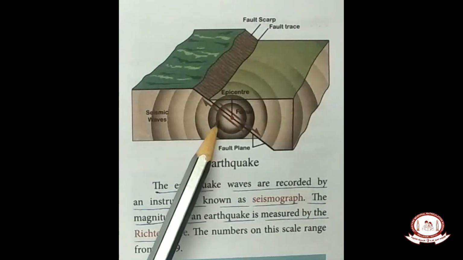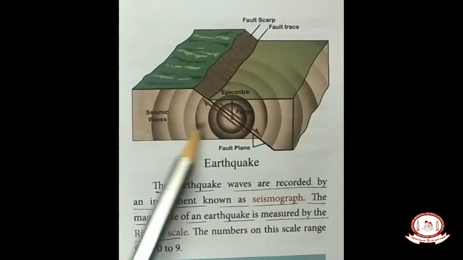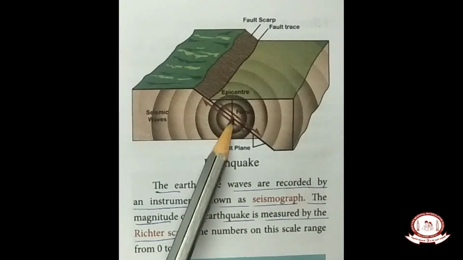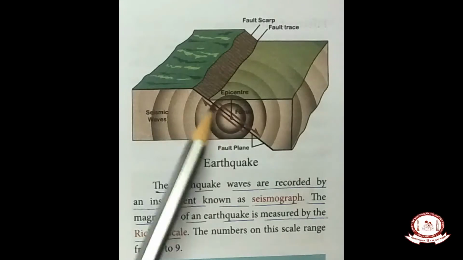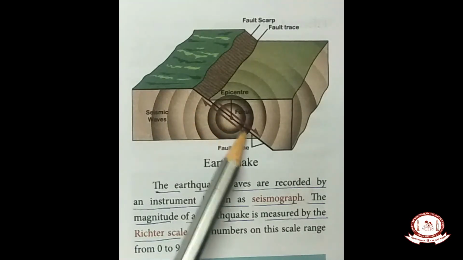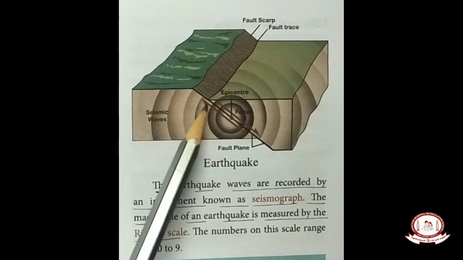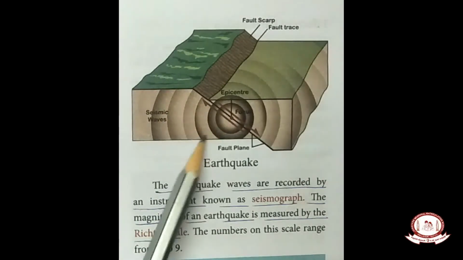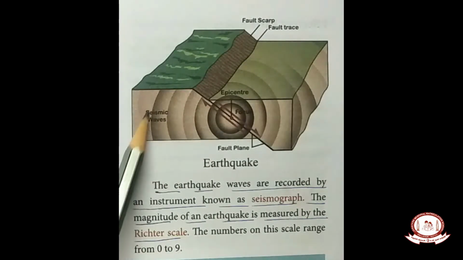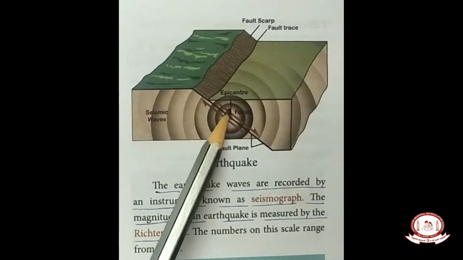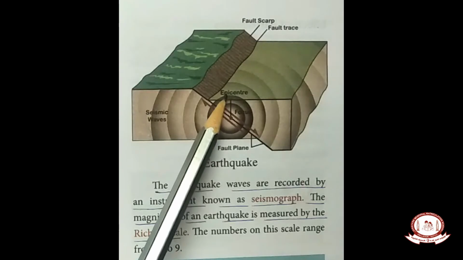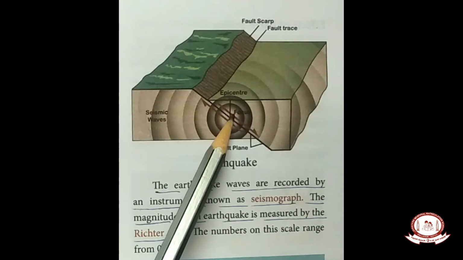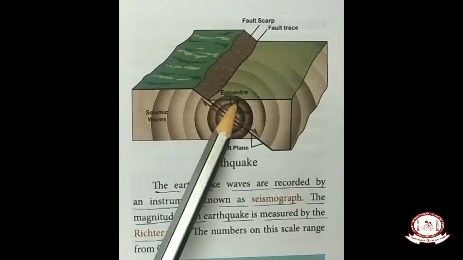Dear children, this is the earth. See that, children. This is the focus of our earthquake. The earthquake is like in this direction. Did you note the direction, children? So this is said to be the direction. See the waves. These are the seismic waves. From the focus we can move to the earth's crust directly. So this is said to be the epicenter.